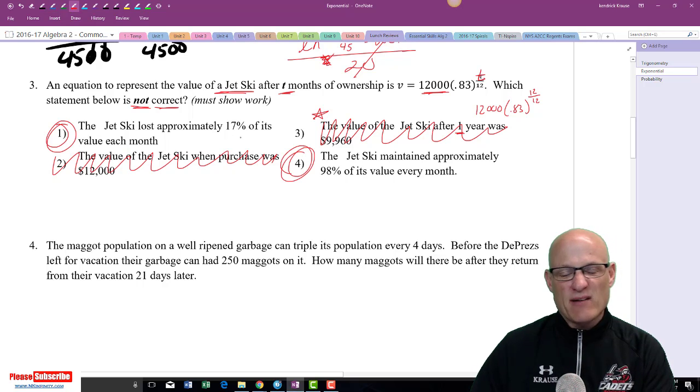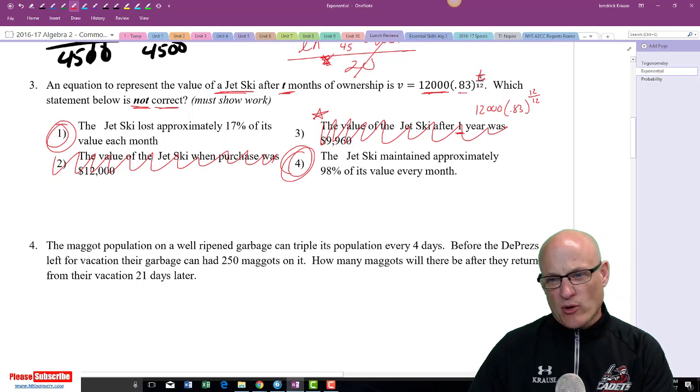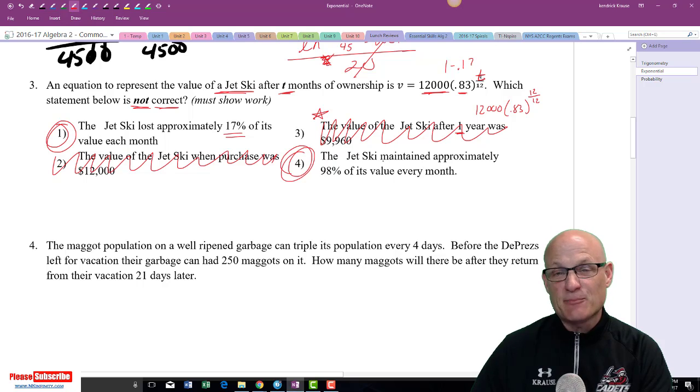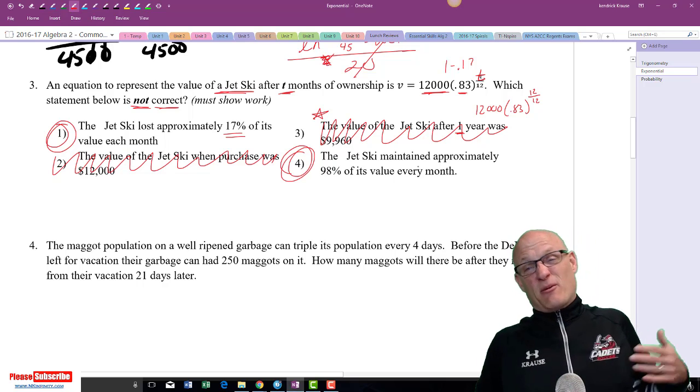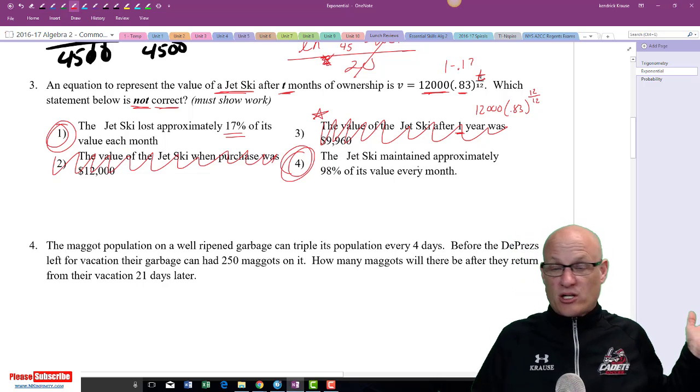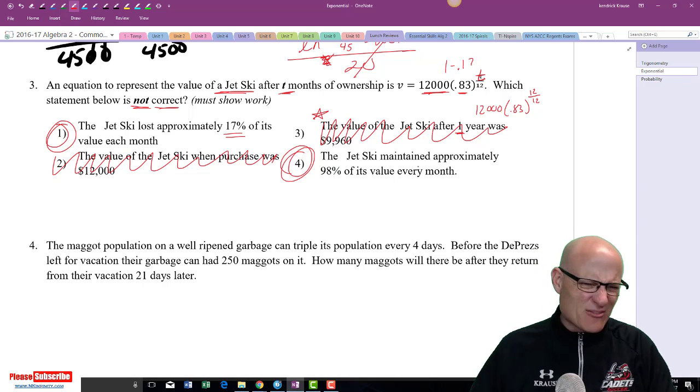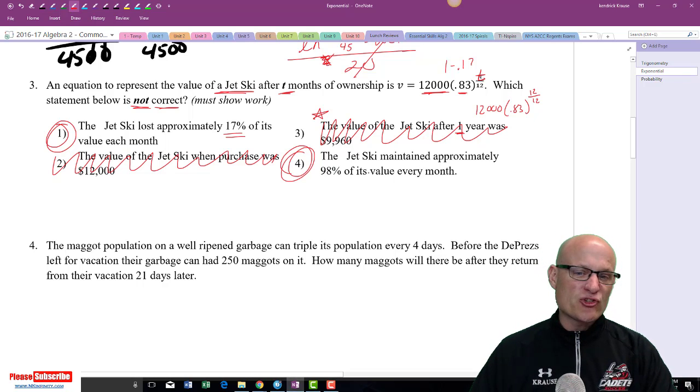Now, if this is 0.83, that's really 1 minus 0.17. So that might lead you to believe that it loses 17% of its value in a month. But if it loses 17% every month, in about 10 months it's going to be worth about $10? That doesn't really make any sense. But let's just check it out.